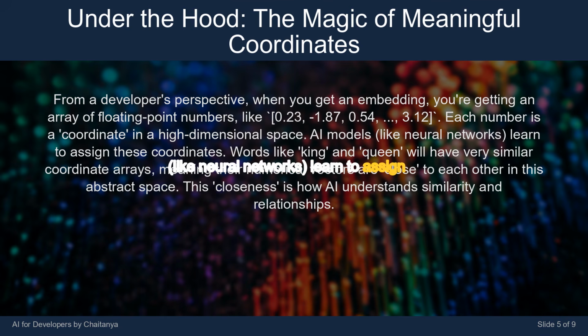AI models, like neural networks, learn to assign these coordinates. Words like king and queen will have very similar coordinate arrays, meaning their numerical vectors are close to each other in this abstract space. This closeness is how AI understands similarity and relationships.